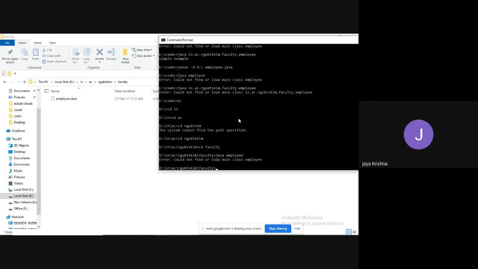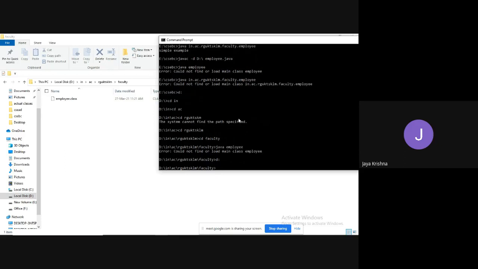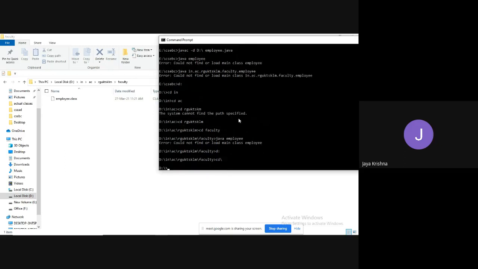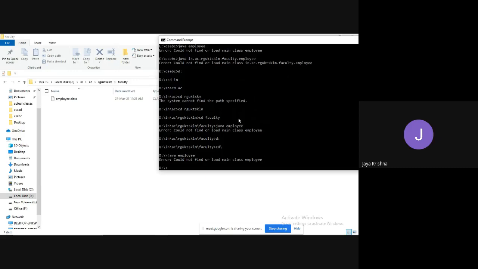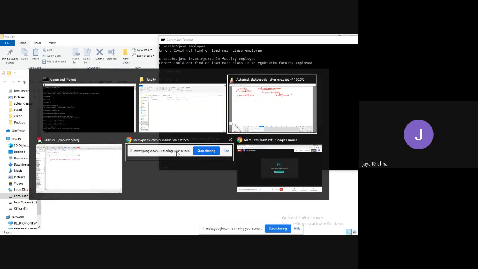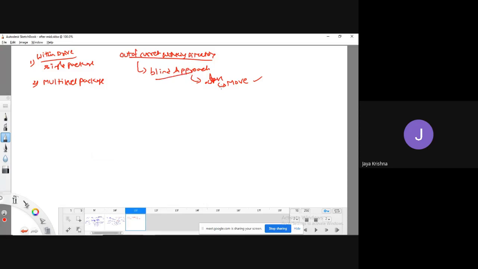Yes, there is a small thing you have to observe. I will go to D drive. I came back. Now if I try to compile, I will show what the problem is. Have you observed something? In whichever location we have saved, that location I want to get the file. That file is available in which folder?